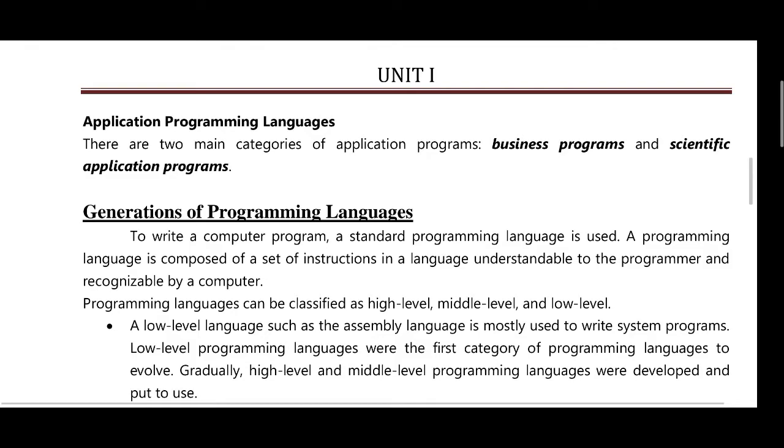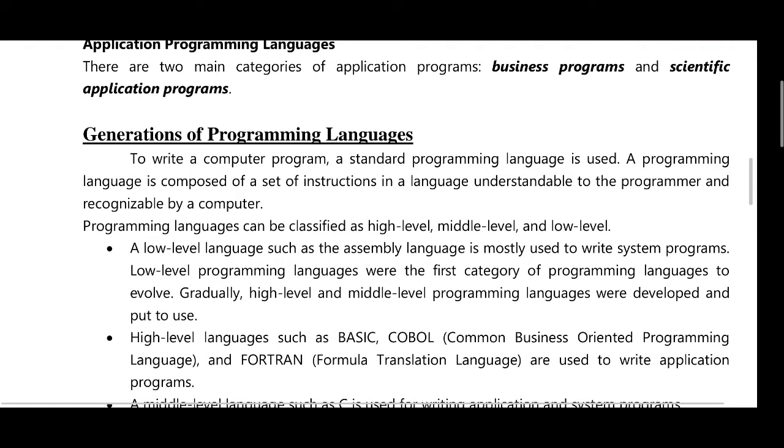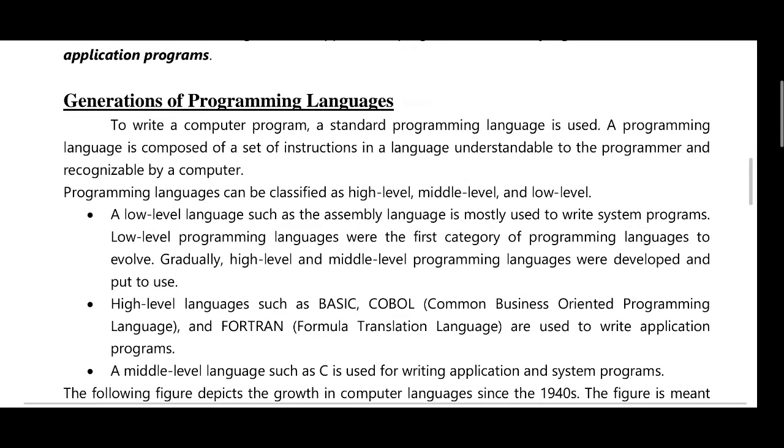And then generations of programming languages are, you have a written computer program. The standard programming language used is composed of a set of instructions, the language understood by the programmers and recognized by the computer. You have low level language and high level language.